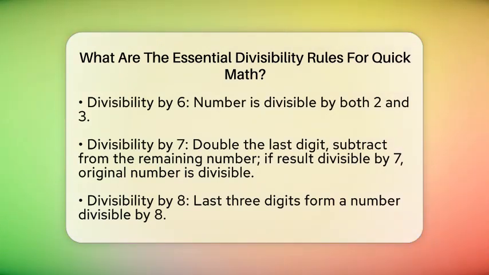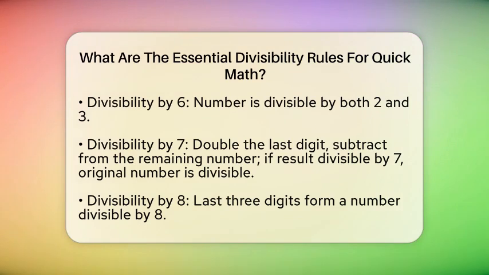When checking for divisibility by 5, look at the last digit. If it ends in 0 or 5, then it is divisible by 5. For example, 145 ends with 5, so it is divisible by 5.